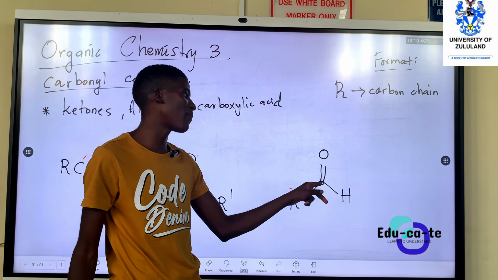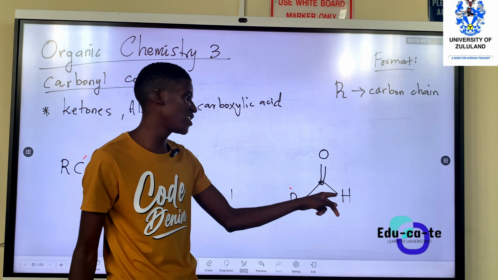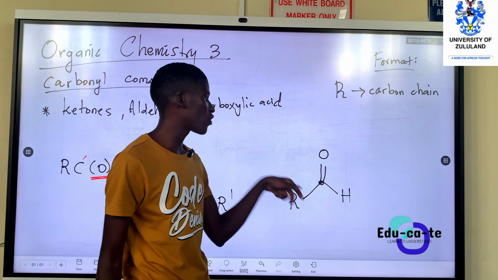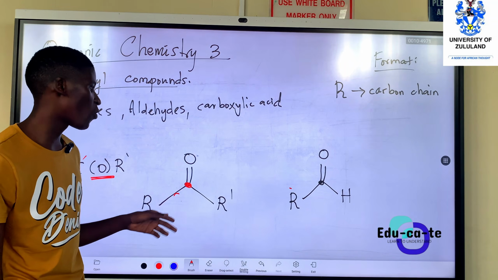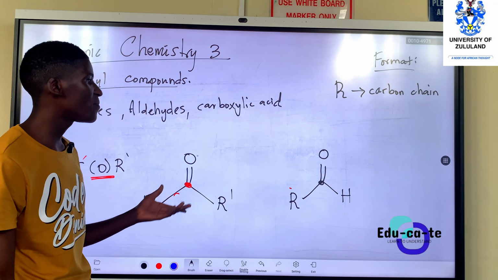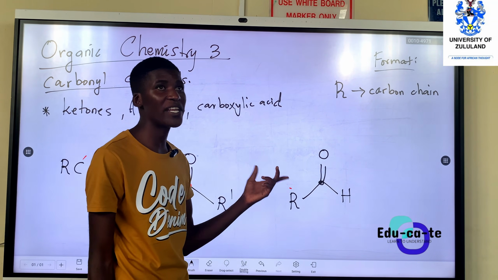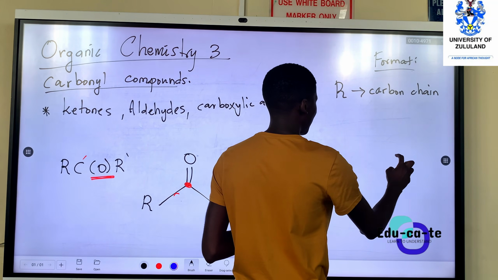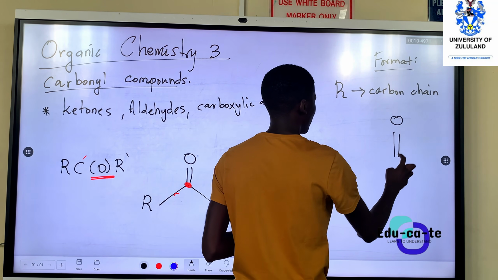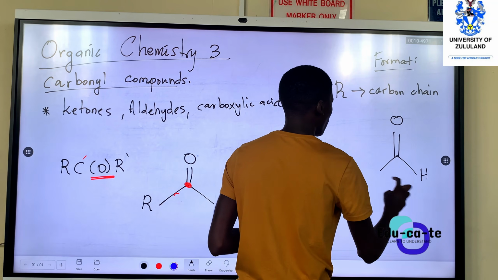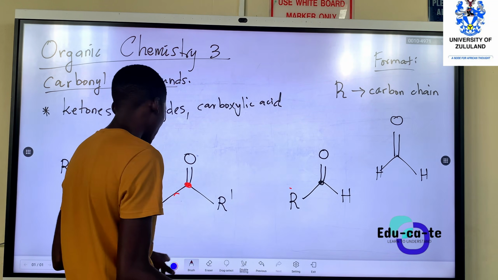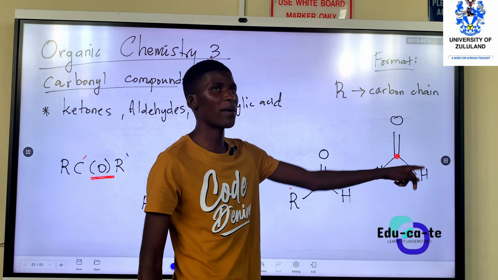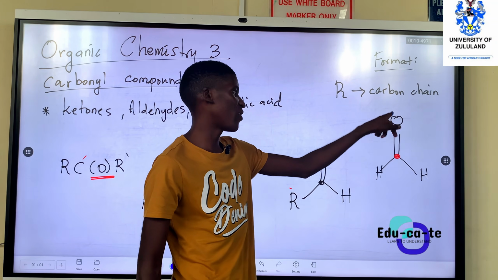Then we have a carbon that is double bonded to oxygen and also bonded to hydrogen. But this is the functional group except for methanal. Methanal, I'm sure we know that we only have one carbon. So methanal, most of the time we draw it like this, to show that this is only one carbon. We only have one carbon, and that carbon is bonded to two hydrogens and an oxygen.